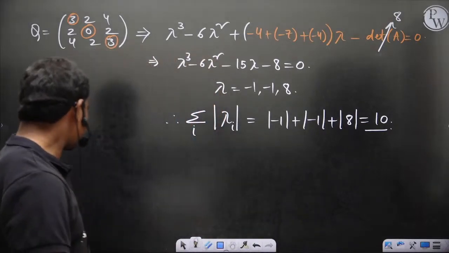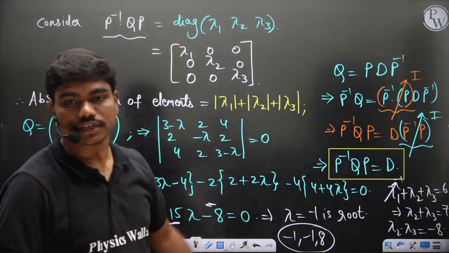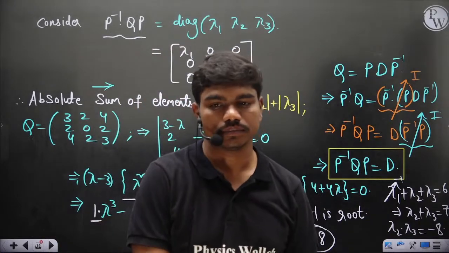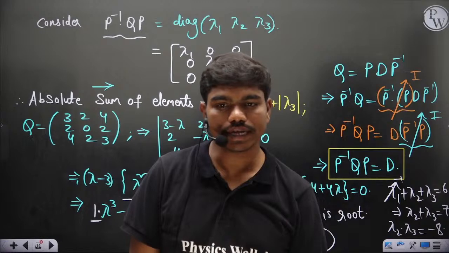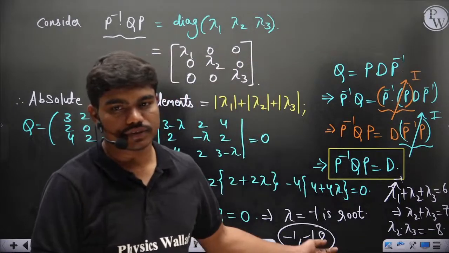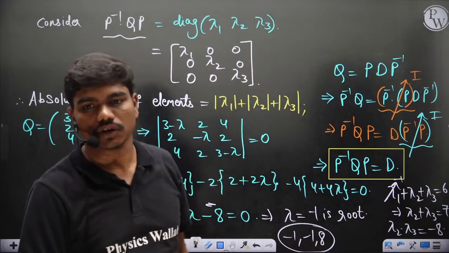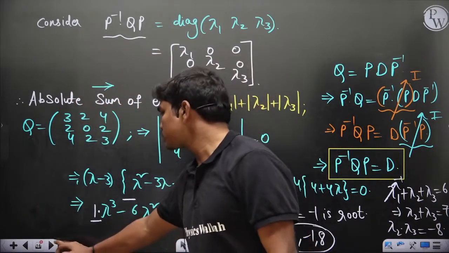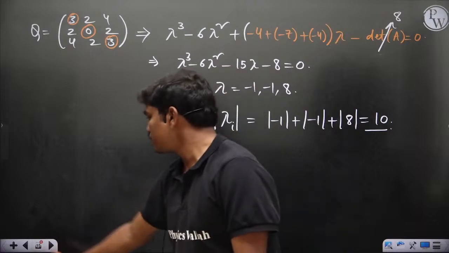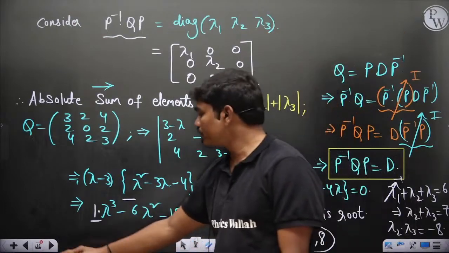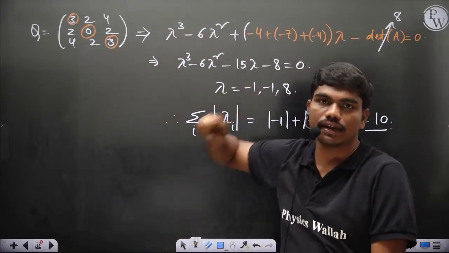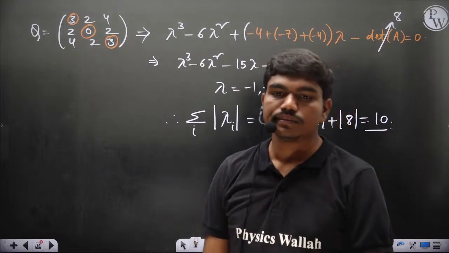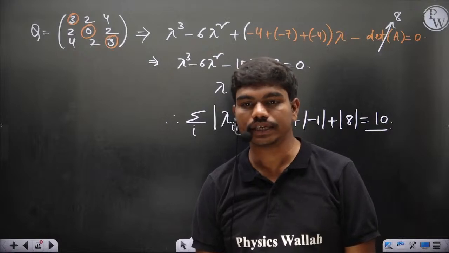Did you understand? It took some time because we have done the miscalculation of the determinant of the matrix. That's the reason. Otherwise it should be on the level. Okay, so you should be very careful in calculating determinants, especially this minus and all. Generally, at least for a 3x3 matrix, if I want to form the characteristic equation, I use this technique. Okay, rather than simplifying this determinant, we can go with this technique so that you'll get the answer in one line. Okay, is this clear?